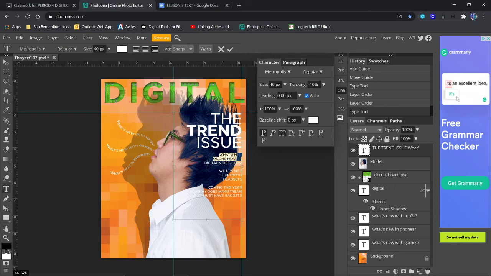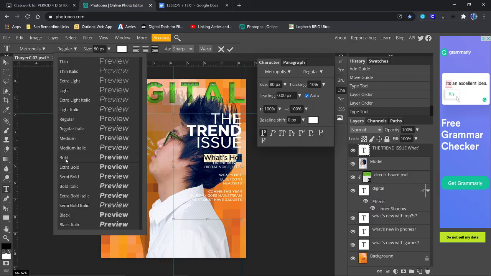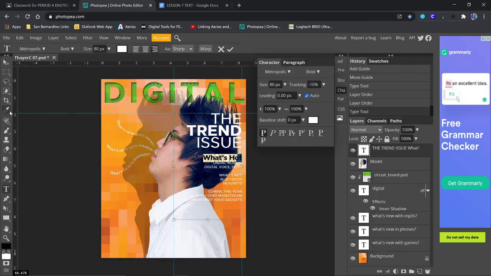Well, I'll tell you what. Let's highlight where it says what's hot. And we're going to turn off the all caps. And we're going to change the size to 80. And I want to bold that. Okay. See what that looks like. I like that. That looks good.